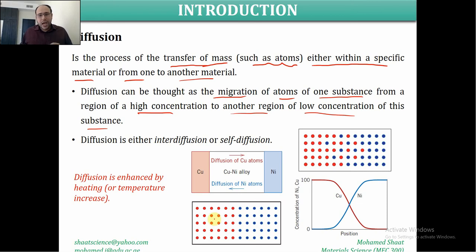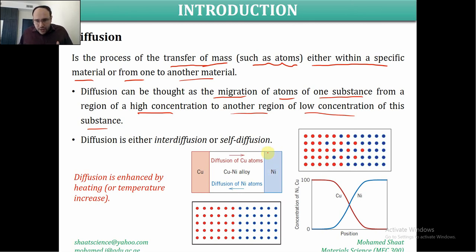One of the benefits of diffusion is that we can use it for making alloys. We said that an alloy is like a metal with a non-metallic material, with different concentrations, both forming an alloy. For example, in a copper-nickel alloy, the copper is one material and the nickel is another material.